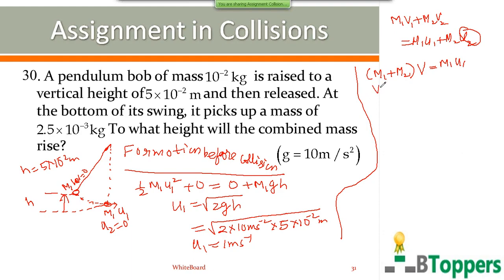So the velocity of the combined mass just after collision at the lowest position will be m1 u1 divided by m1 plus m2.